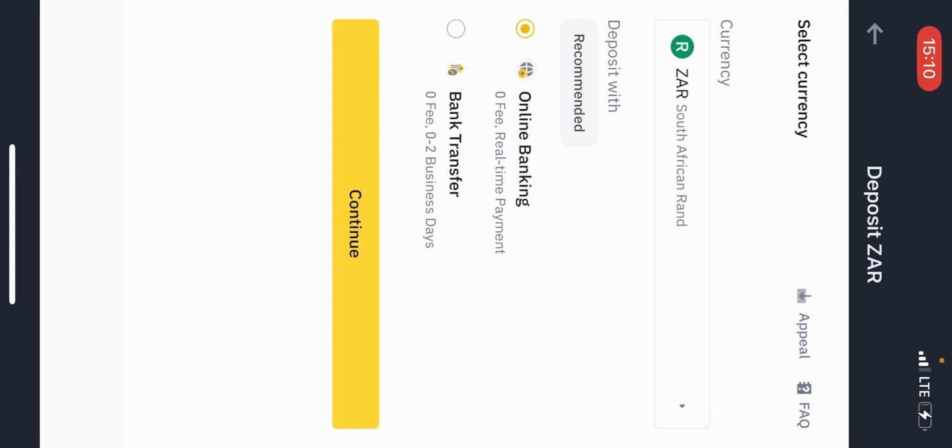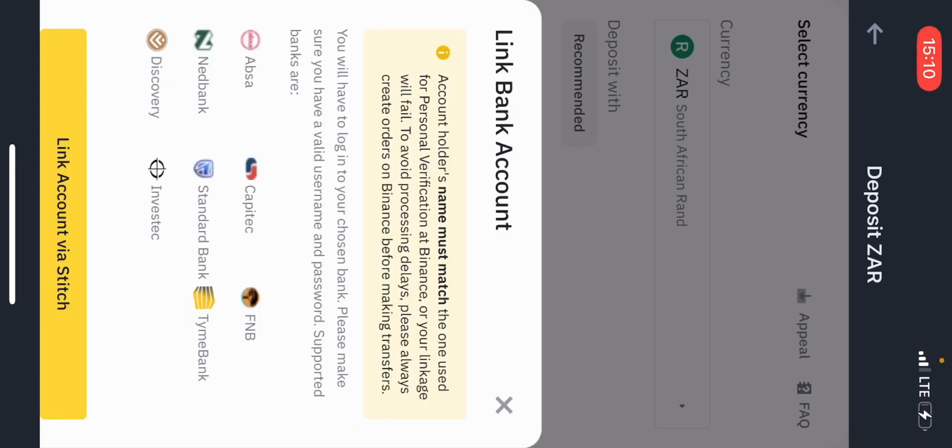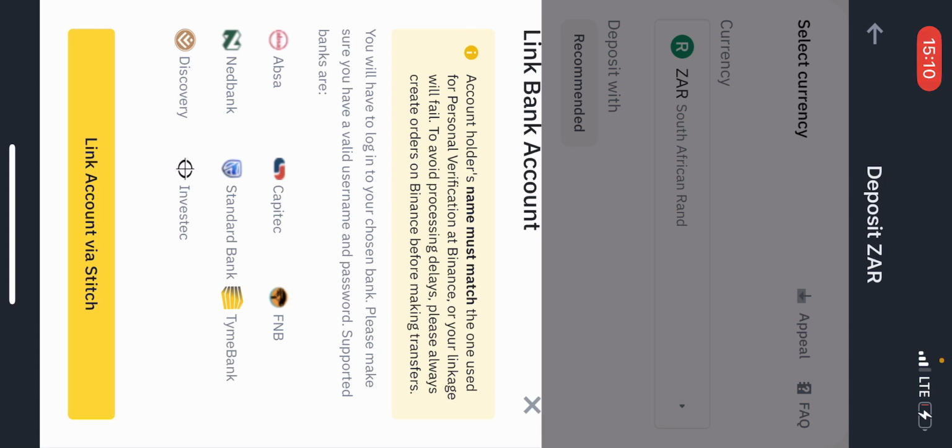So you go ahead and click continue, and then you can see that it's going to show you a bunch of South African banks. This crypto arbitrage opportunity is actually available in South Africa. I don't know about all other countries, but if you're living in South Africa, then this crypto arbitrage opportunity is available right here. If you're living in South Africa, then you know very well about these banks like Capitec, Absa, FNB and stuff like that. All you have to do is choose your bank right here, link this account and make a deposit, and your cash is going to reflect immediately on Binance.